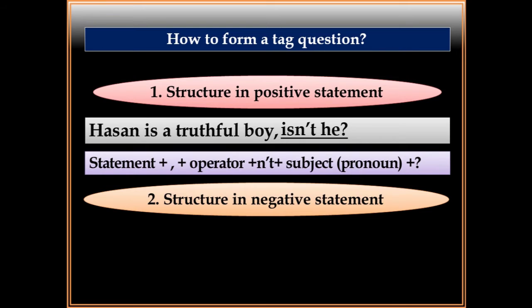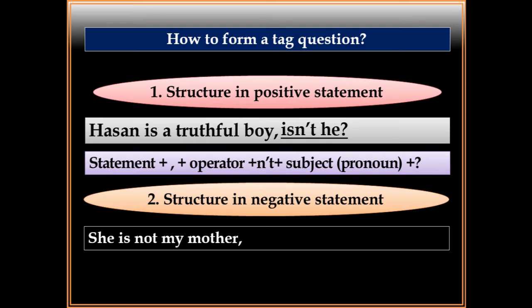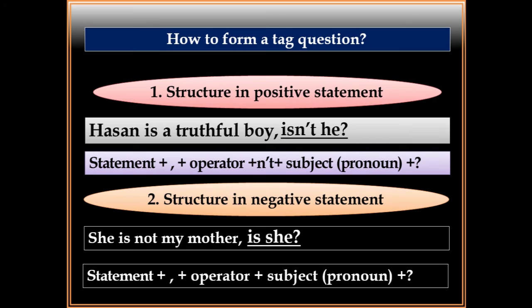Structure: a negative statement. She is not my mother, and it will be is she? Now write down the second structure.